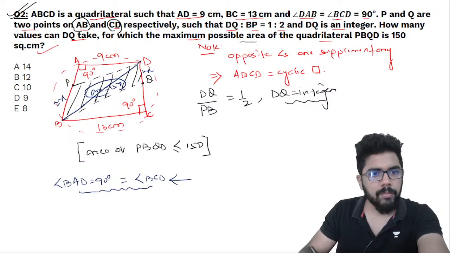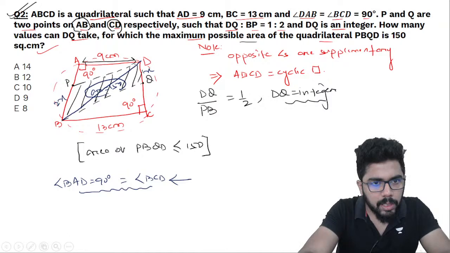BPD का height is this thing. वो ट्रायंगल इस हाइट में ऑपरेट कर रहा है. It is like an obtuse angle triangle, height is AD. तो half into AD into BP.